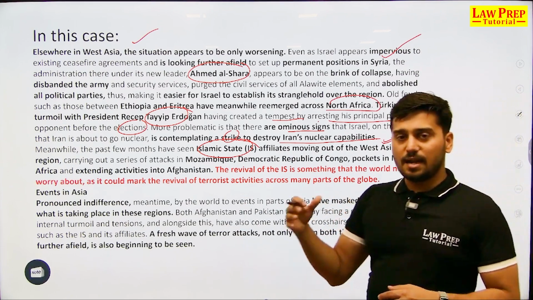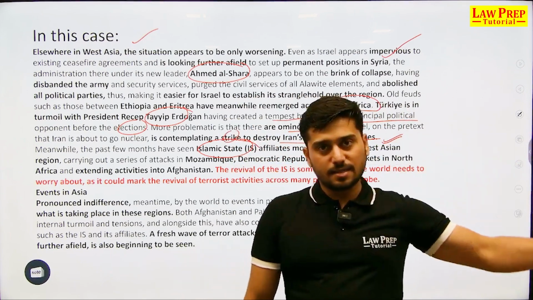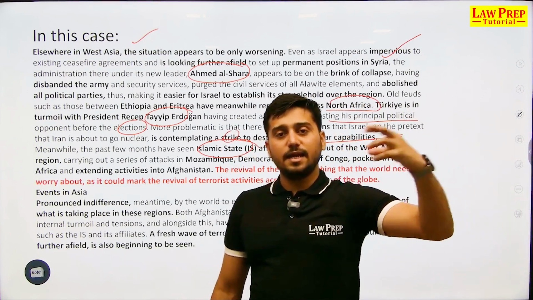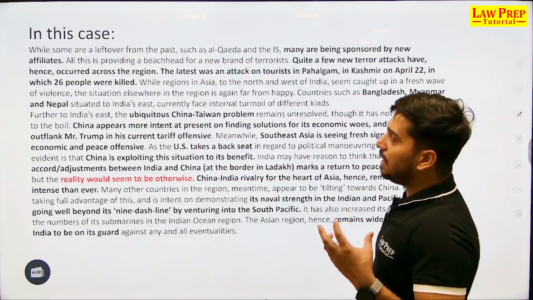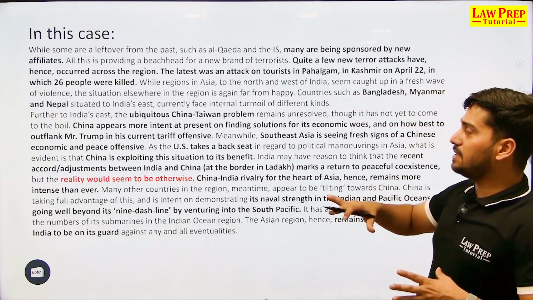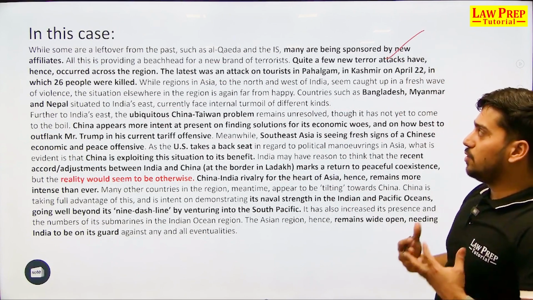Now ISIS and Al-Qaeda are two old terror outfits जिनके ऊपर सबकी नजर है, लेकिन अब कुछ नए terror outfits भी हैं, नए campaigns भी हैं जो निकल के इस चीजों से आ रहे हैं. Some are the leftover of the past, such as Al-Qaeda and IS. And many are being sponsored by new affiliates.